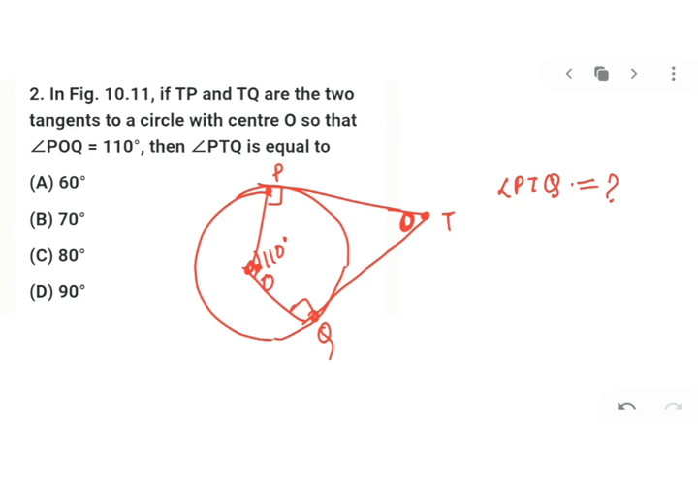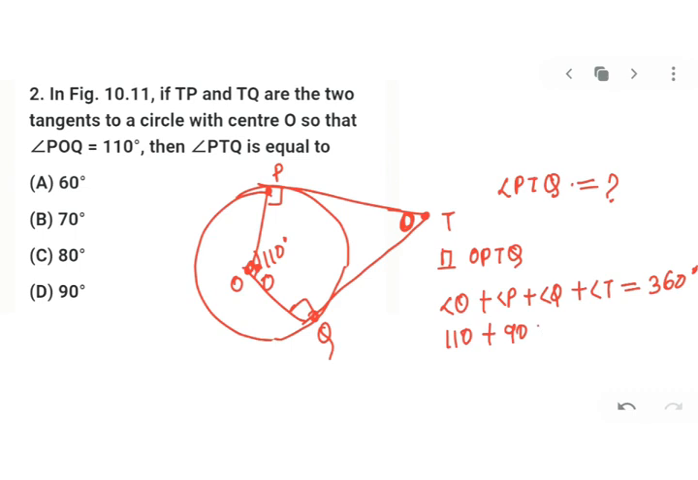So can I say, if I am taking a quadrilateral OPTQ, in that angle O plus angle P plus angle Q plus angle T will be equal to 360. Out of that, you have O as 110, P as 90, Q as 90. Can you not find T? Yes, we can find angle T. Perfect.